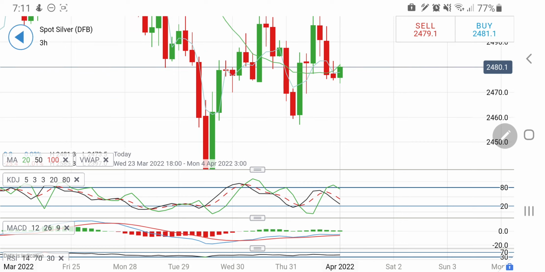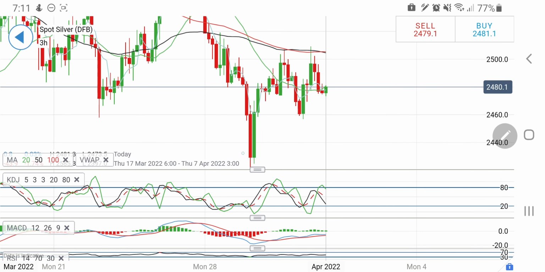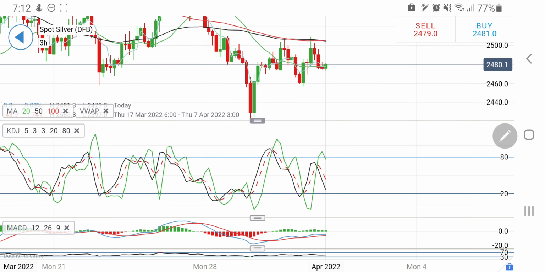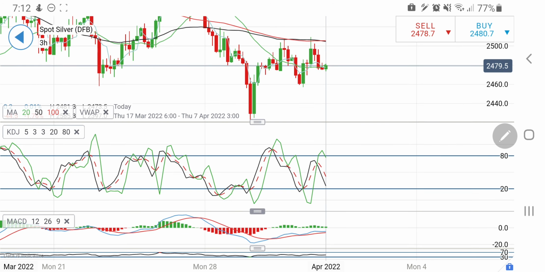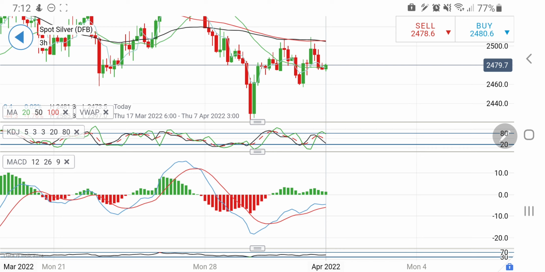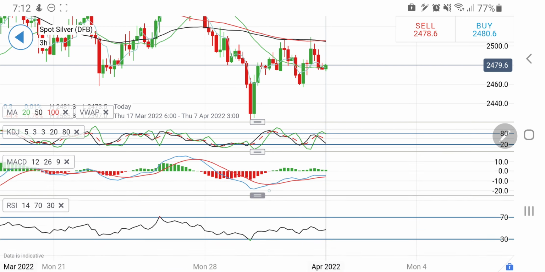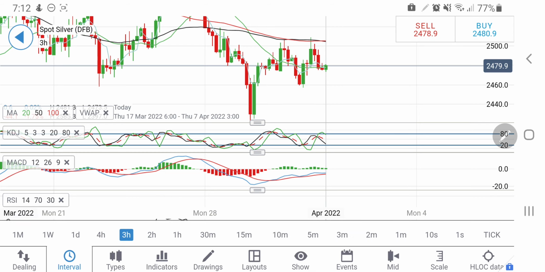momentum. Now also look at the 3-hour charts. You will find that it is trying to trade in this channel, and the highs there are very much limited. So absolutely I will be bullish on silver as long as it remains above 2470 today. Once it breaks 2470, one can expect that it can try to drop a bit. The 3-hour stochastic is looking downwards, and MACD is on the buy side, but with negative momentum there. So this is on the 3-hour charts.